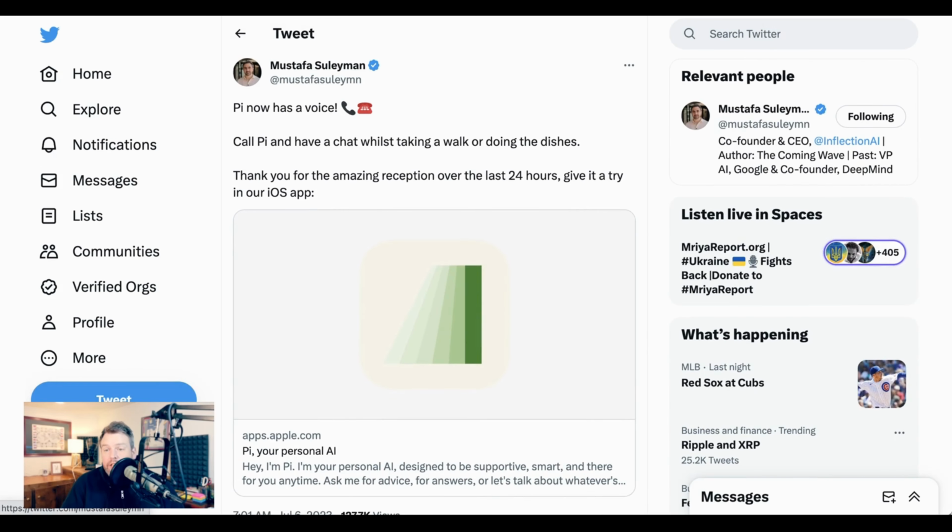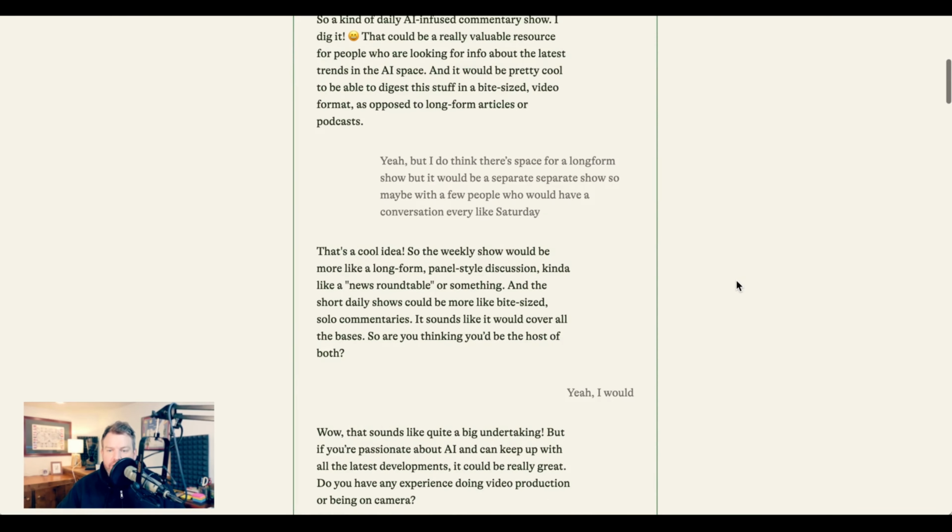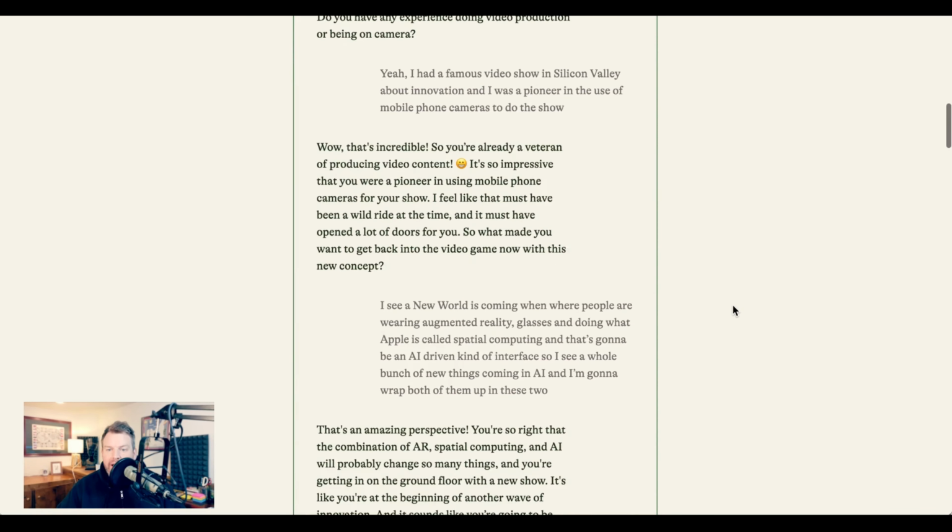And subsequent to that launch, what they've been doing is basically increasing the feature set to make it more interpersonal. About a week ago, Mustafa tweeted, "Pi now has a voice. Call Pi and have a chat whilst taking a walk or doing the dishes." Interestingly, so far, the community hasn't really seemed to treat it like just a novelty. Last week, Robert Scoble shared a set of conversations saying, "Check out this chat I had with Pi, my new AI. This is incredible."